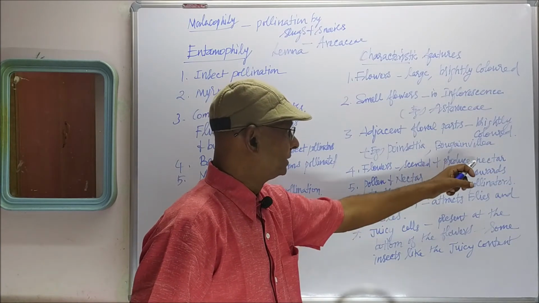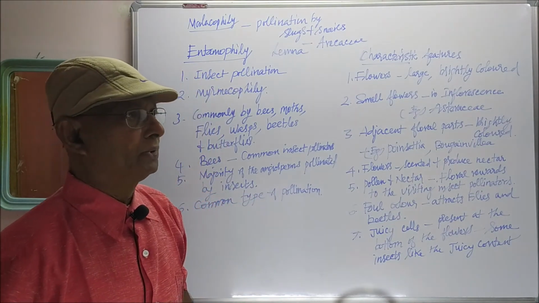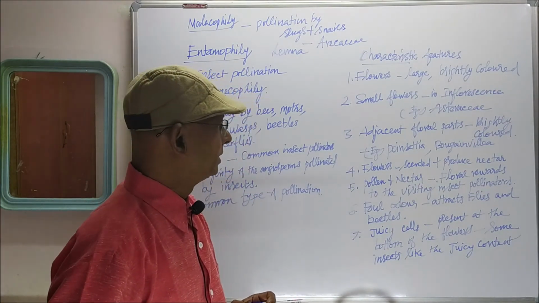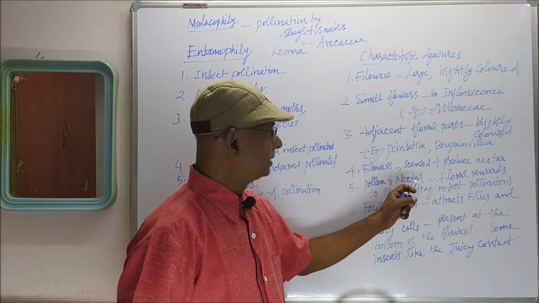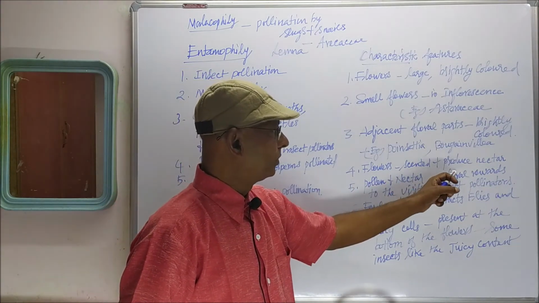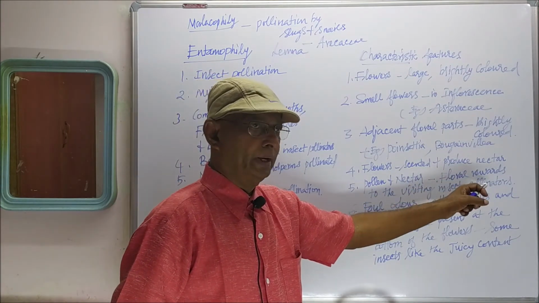So these two are there, and they will be offered as a reward for the insect pollinators. So the next point: pollen and nectar are considered as the floral rewards given to the visiting insect pollinators.